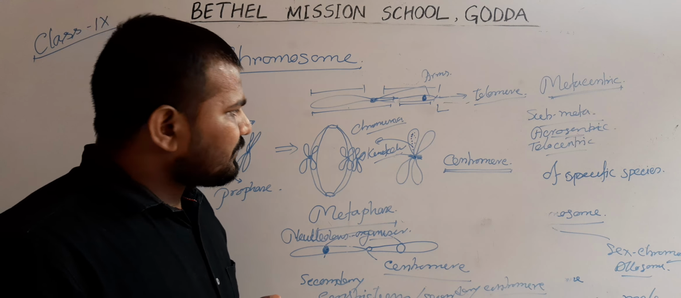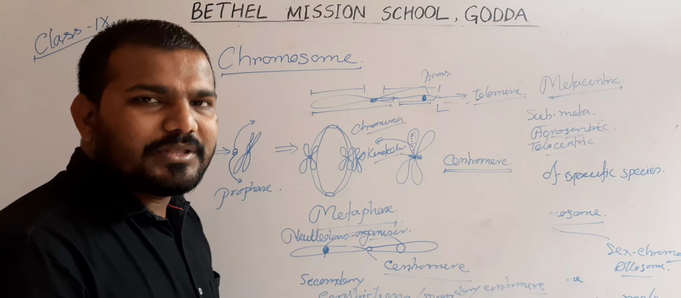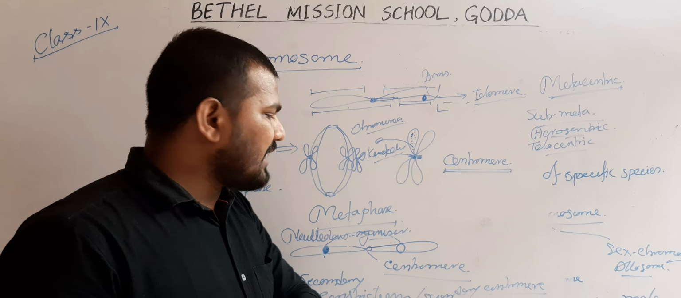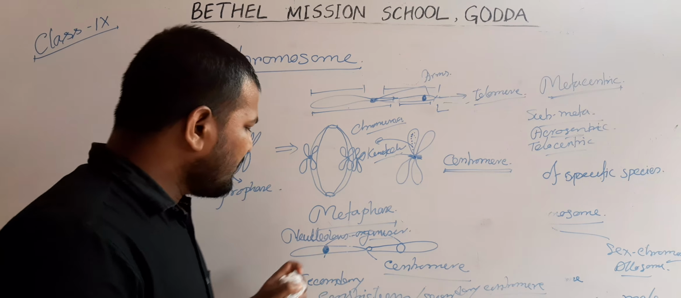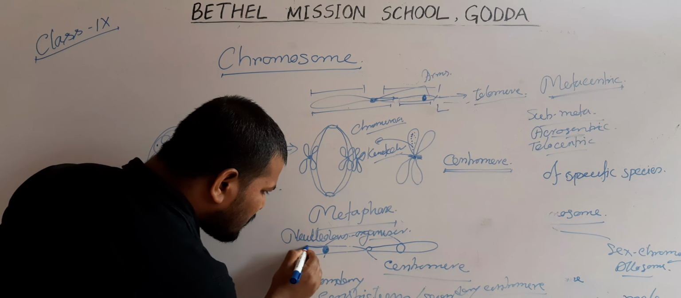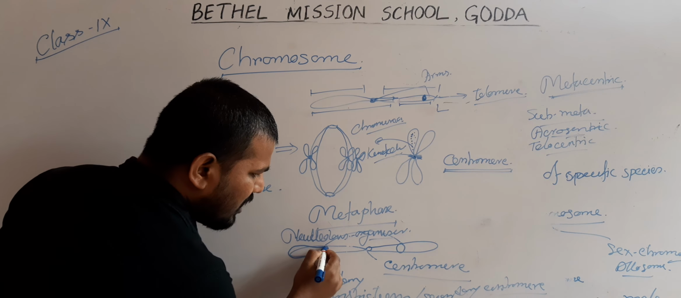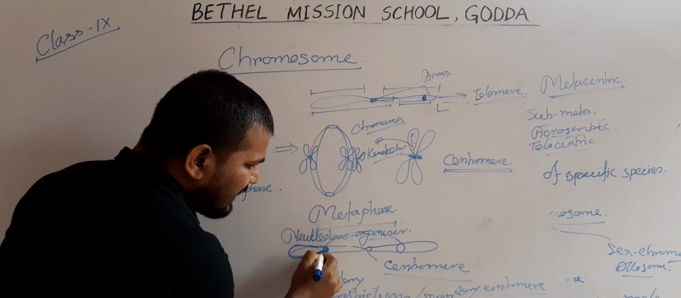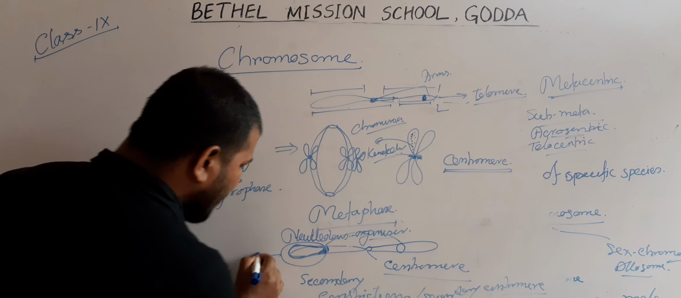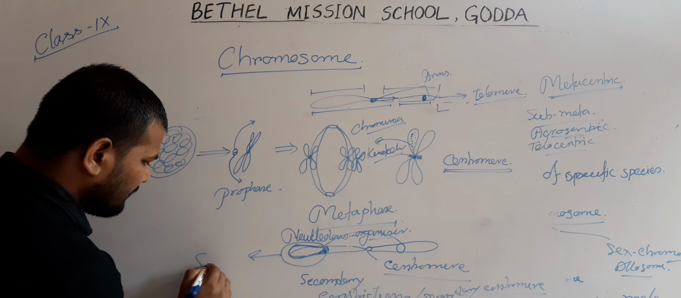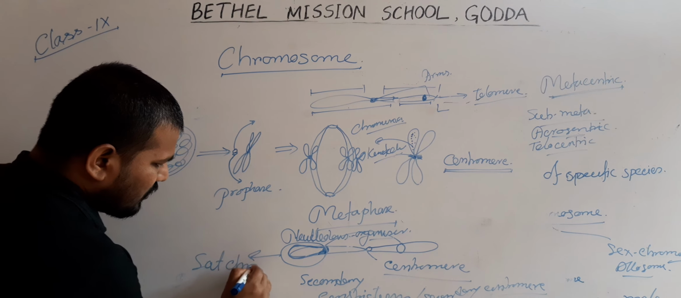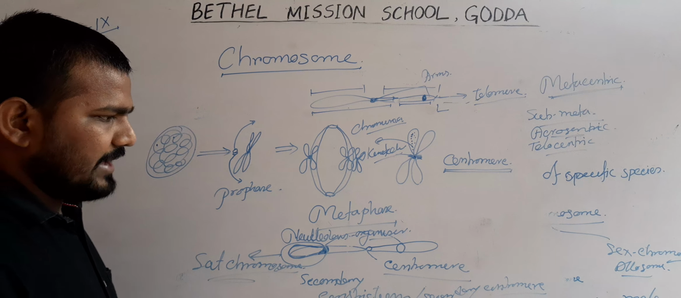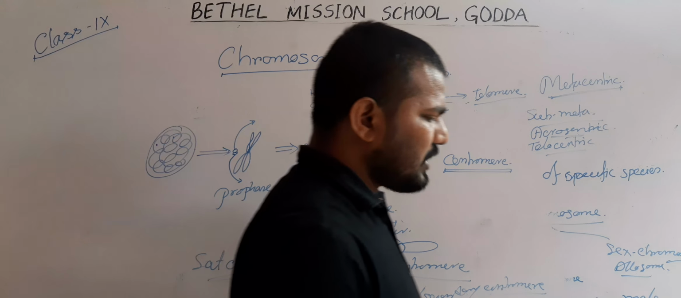Now, the chromosome is present within a specific fluid that is known as the matrix. If the chromosome contains a secondary constriction, then after the secondary constriction, suddenly a bulb-shaped structure is present. This type of chromosome is known as a satellite or SAT chromosome. So these are the structures of the chromosome.